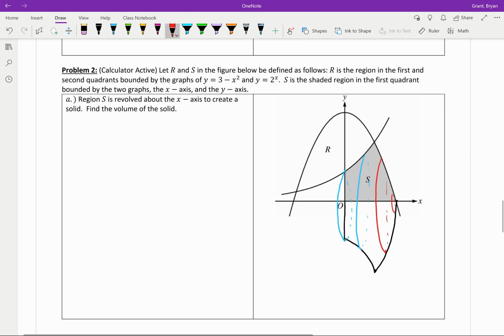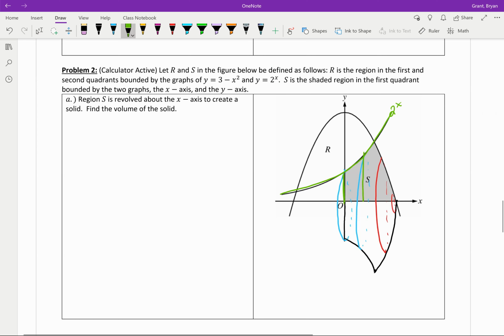Okay, so we've got all these fun circles here, but what we really need to realize is that we have two different functions controlling the radii. My first function, if you think about top minus bottom, is going to be whatever function this is. That looks exponential to me. I bet that's going to be our 2 to the x function. It's calculator active, you can double check for sure, but here's my 2 to the x function. That's going to control the radius of my blue circles.